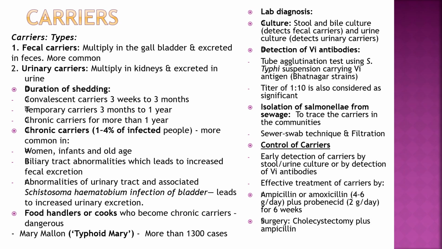Control of carriers: early detection of carriers by stool and urine culture or by detection of Vi antibodies, and effective treatment of carriers by ampicillin or amoxicillin 4 to 6 gram per day plus probenecid 2 gram per day for 6 weeks, or surgery, cholecystectomy plus ampicillin.